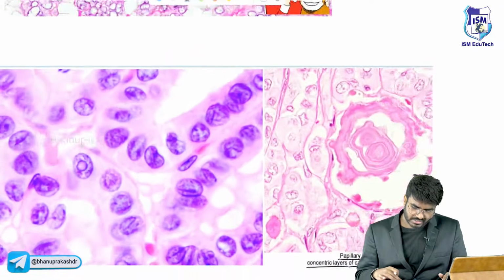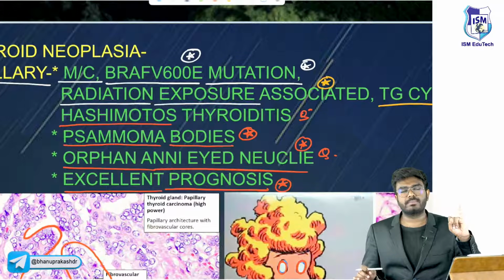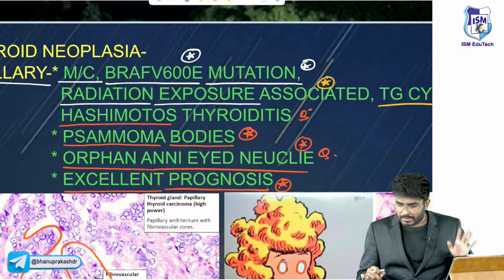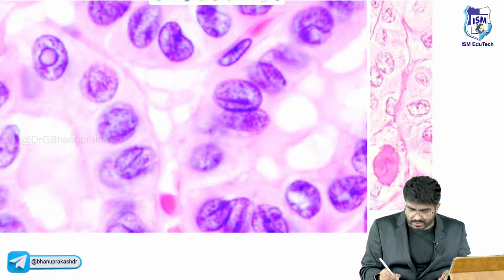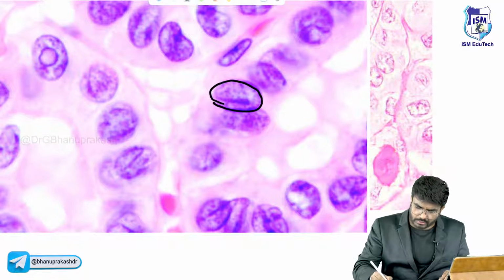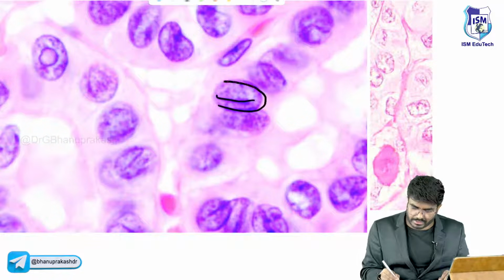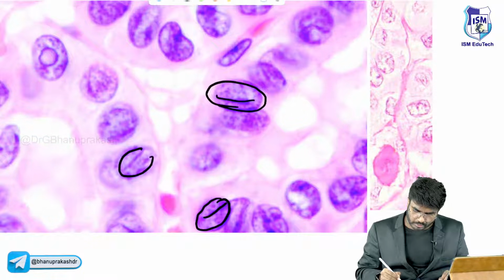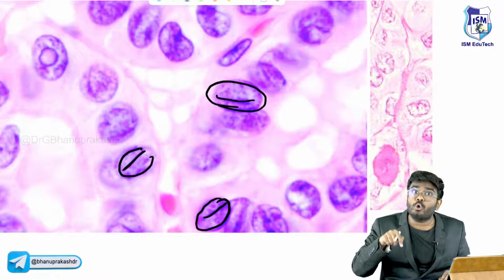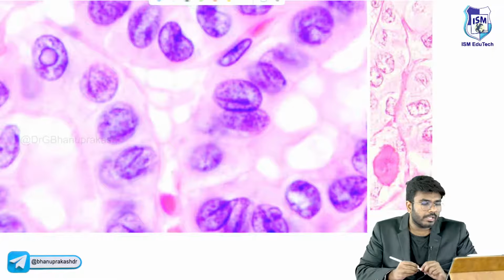So what are the histological features that are seen, sir? Histological features that are seen are Orphan Annie-eyed nuclei, papillae can be seen, and next, psammoma bodies can be seen. And if you look at these cells carefully, then look here, how this nucleus is looking. It's looking like a coffee bean, right? Here also, because of some intranuclear inclusion, it is looking like a coffee bean. So these are called coffee bean nuclei.